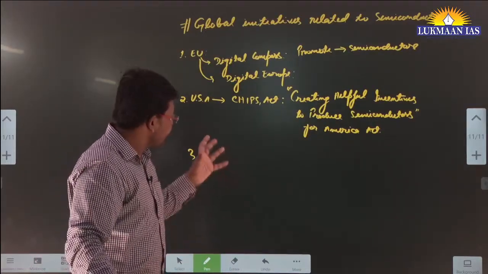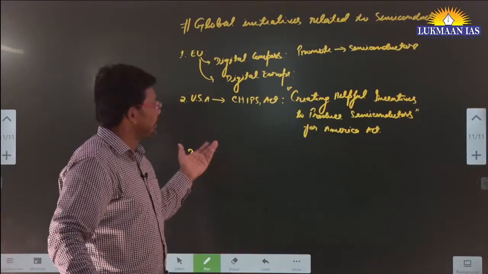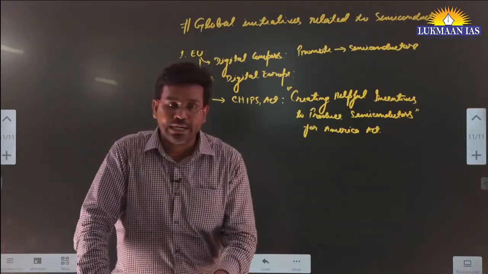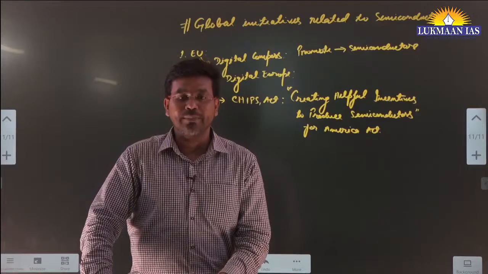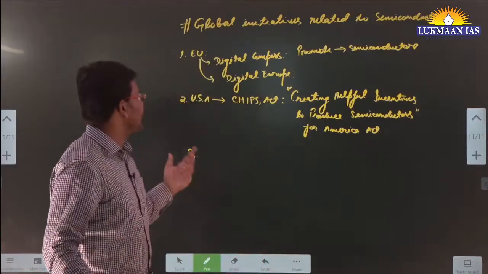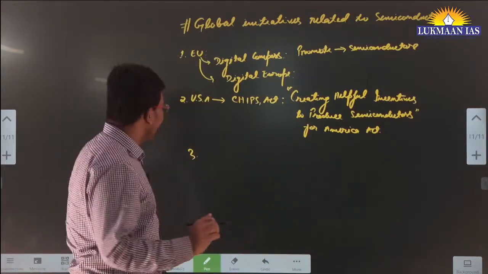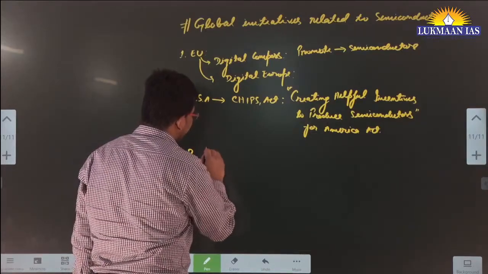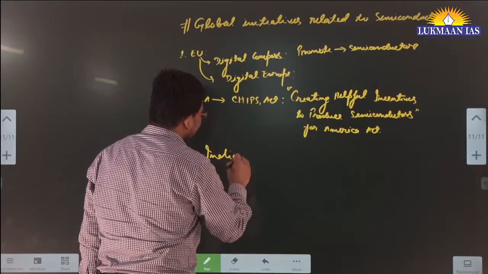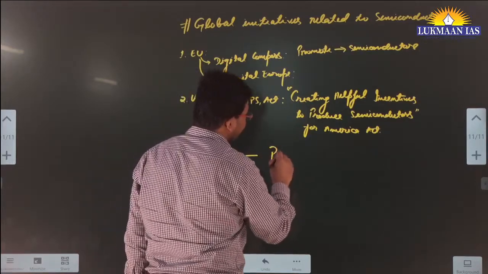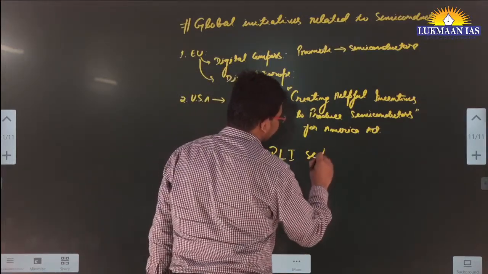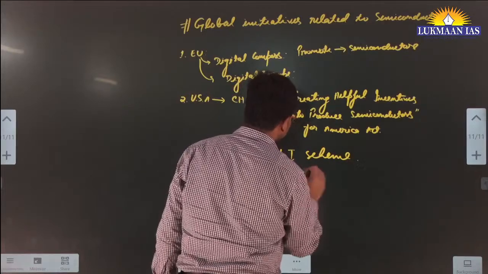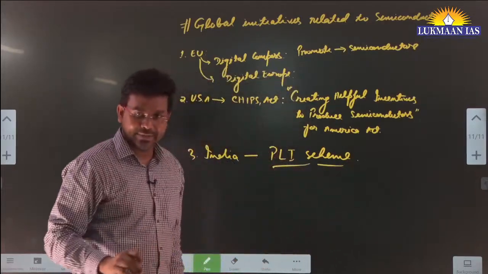In India also we recently had this Semicon India conclave where we talked about it. We may soon come up with an act related to it that promotes this. But the Indian government has this particular thing known as the PLI scheme. PLI scheme means production linked incentive scheme.